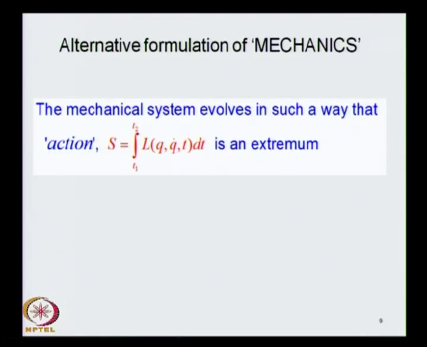We have discussed this in unit 1, so I will not spend any time discussing it in detail, but just remind you that this is an alternative formulation of mechanics, which also leads us automatically to the notion of potential. So, not just the potential whose negative gradient gives you the Newtonian force, but also the potential which appears in the Lagrangian.